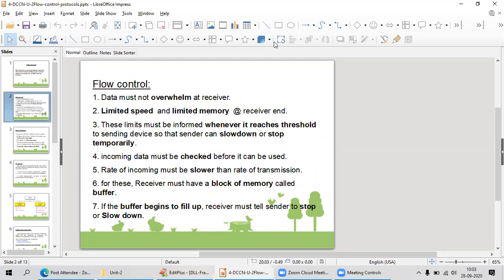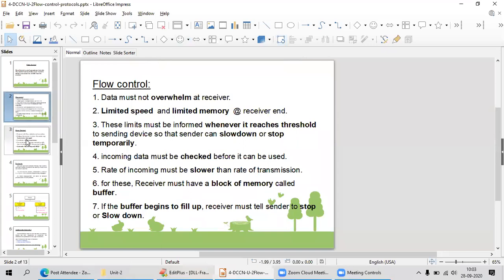If the buffer begins to fill up, say I have 5 MB of buffer space, in that case my receiver has to tell the sender, please stop or slow down, my buffer is already filling and it has reached the threshold point, so please slow down or stop temporarily.